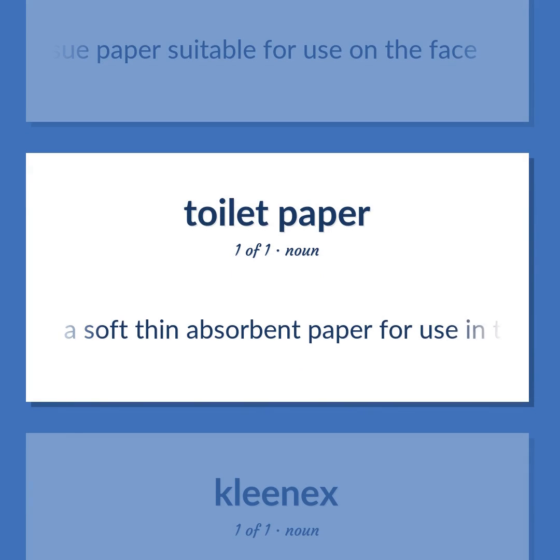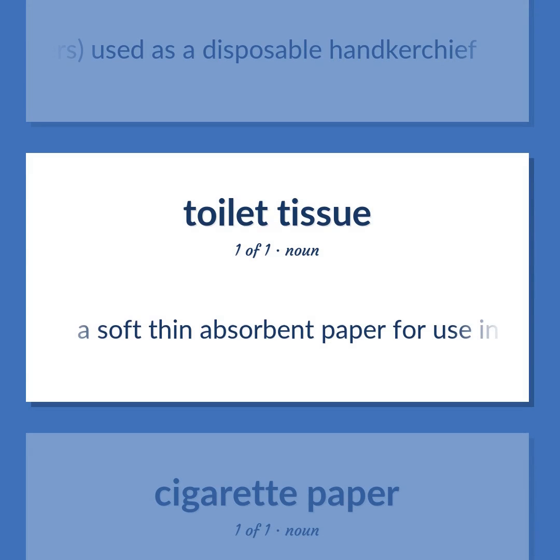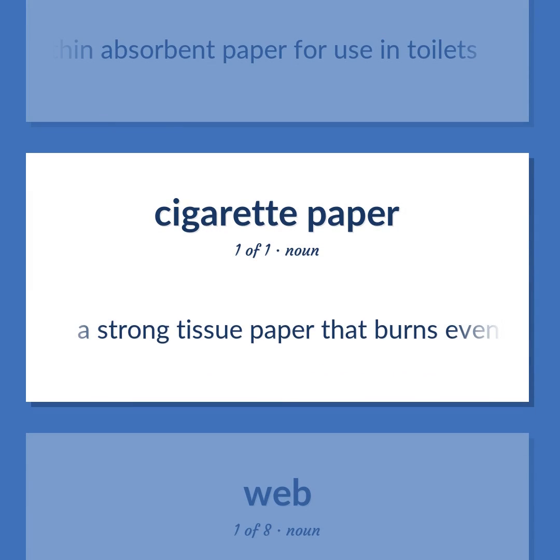A soft, thin, absorbent paper for use in toilets. A piece of soft absorbent paper, usually 2 or more thin layers, used as a disposable handkerchief. A soft, thin, absorbent paper for use in toilets. A strong tissue paper that burns evenly and is sufficiently porous to control the burning of the tobacco in a cigarette.